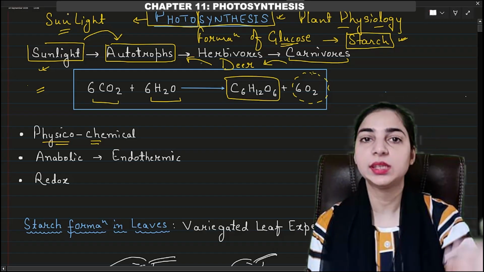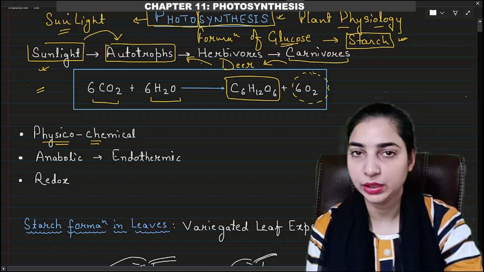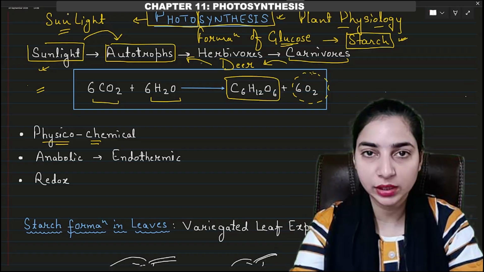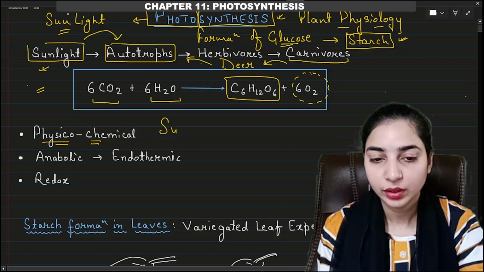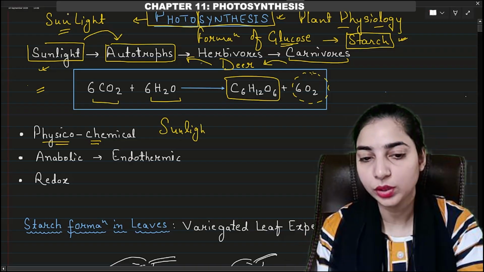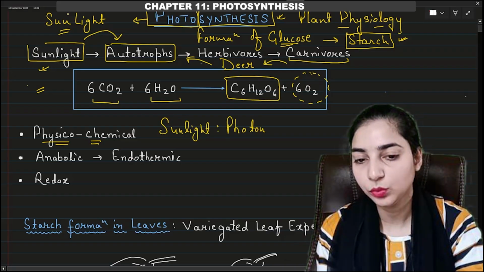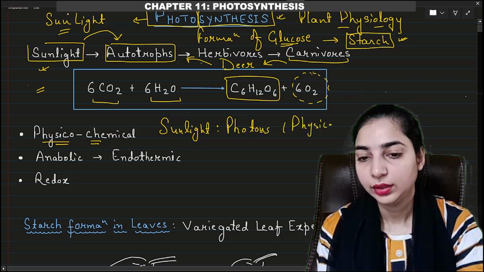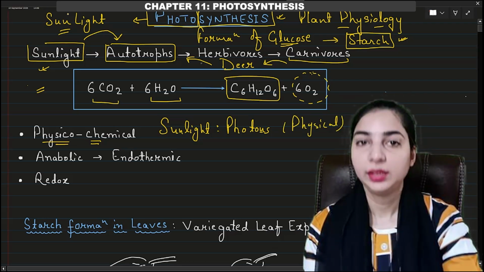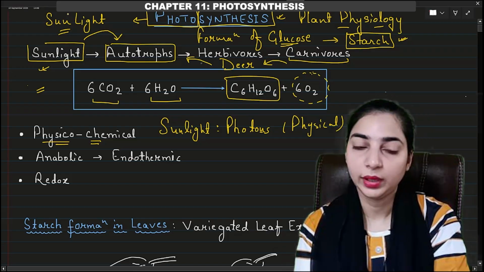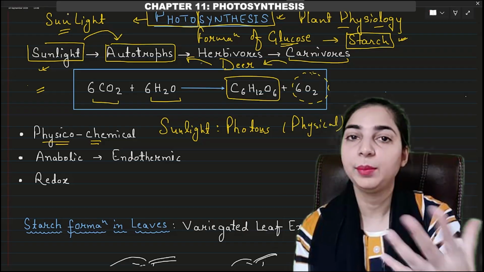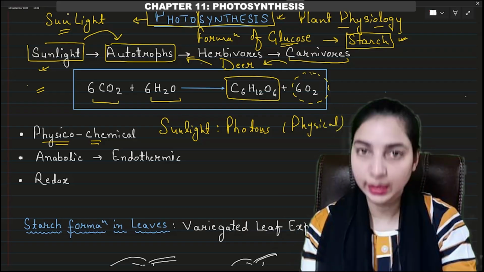Physico-chemical reaction means it is a physical reaction as well as chemical reaction. Why do we say that it is a physical reaction? Because sunlight is being used, and sunlight will have photons, right? So photons of sunlight will be used, therefore this is a physical reaction. Then chemical energy is formed. The light energy is converted into the chemical energy because a chemical is formed. Glucose is a chemical, right?